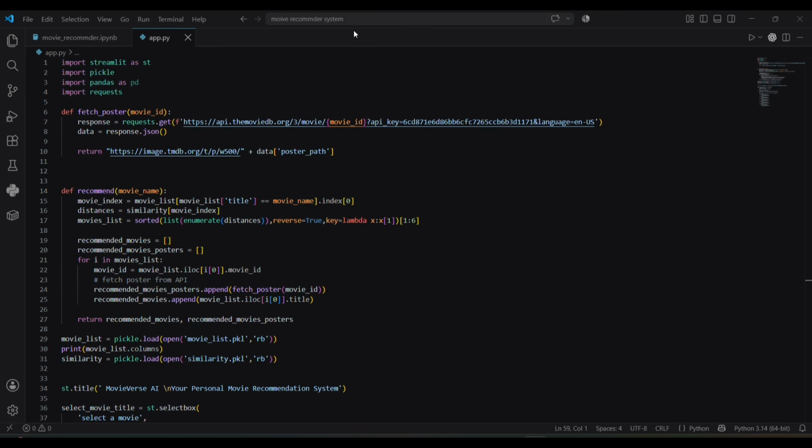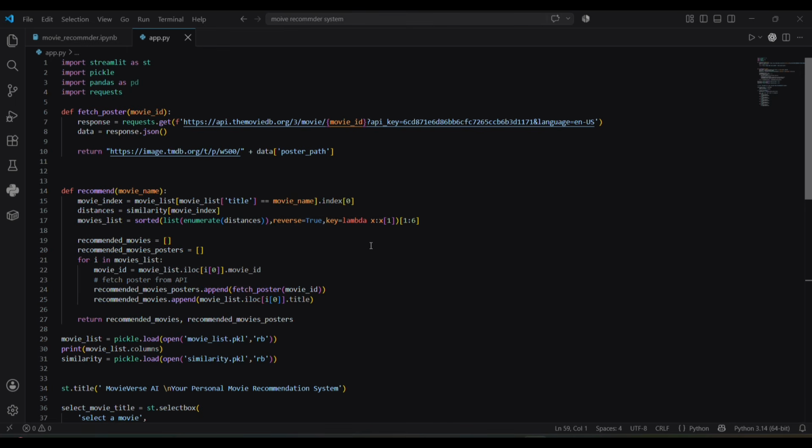Now the heavy computing is done. The app itself is refreshingly simple. I use Streamlit to build the UI. A drop-down lets the user select any movie from the dataset and a recommend button triggers the logic. Behind the scenes, my recommendation function finds the selected movie's index and pulls its row from the similarity matrix, sorts the scores and grabs the top 5.